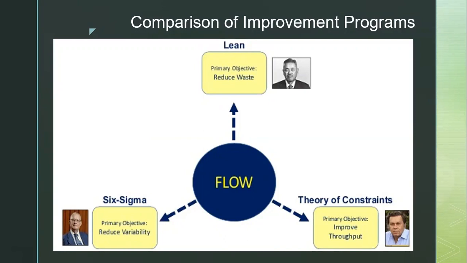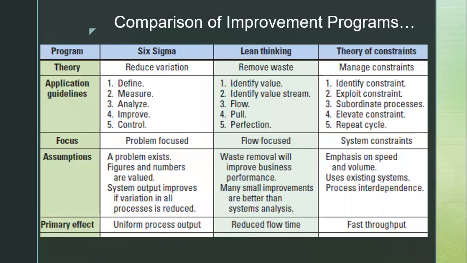And the third, theory of constraints, tries to improve the throughput. That means identify the system constraint, or the bottleneck operation, then evaluate that bottleneck operation, align the entire system with the speed of that bottleneck, and try to improve the capacity of that bottleneck operation. So this diagram is indicating the proper comparison between them.